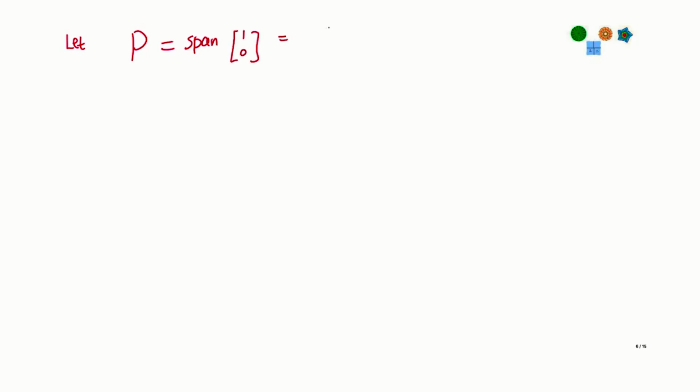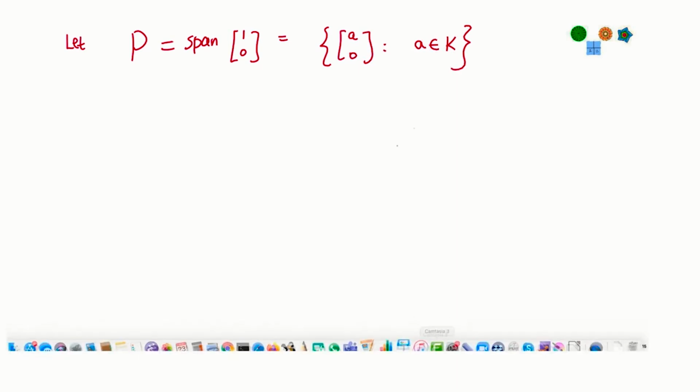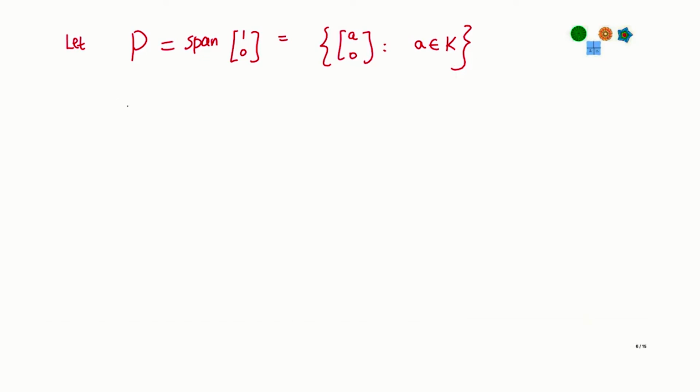In other words, it's all vectors of the form (A, 0), where A ranges over K. Okay, so I claim that P is a T invariant subspace of K^2.